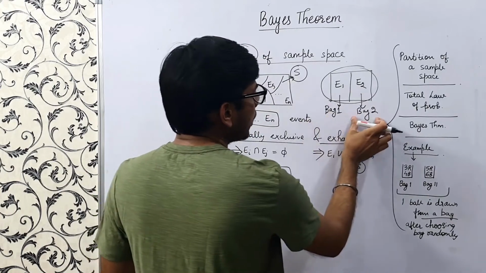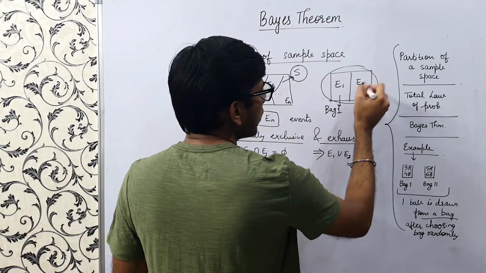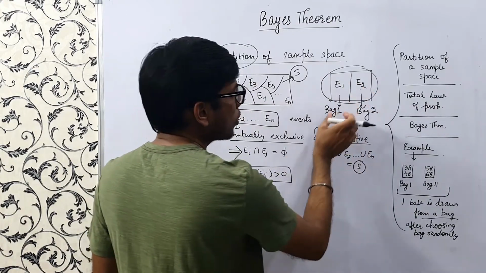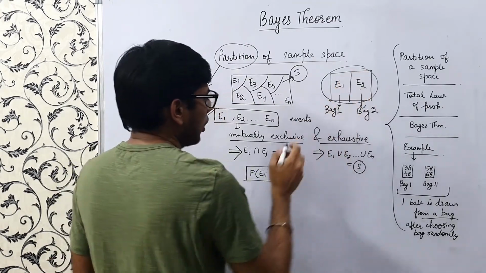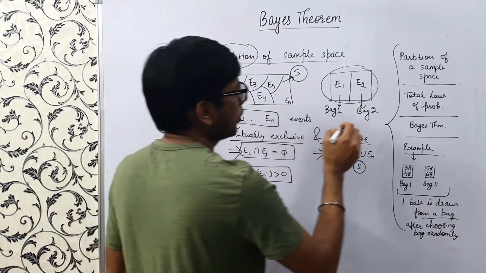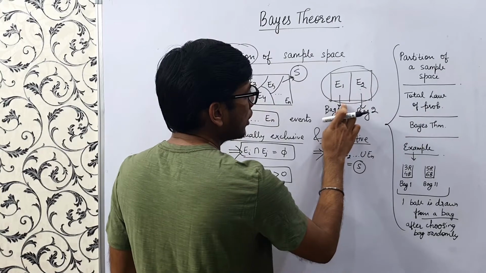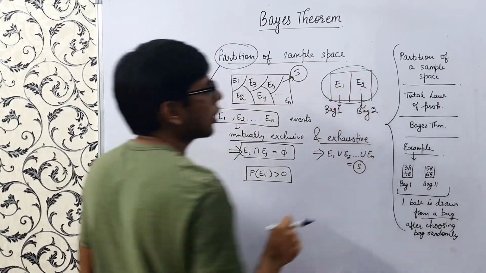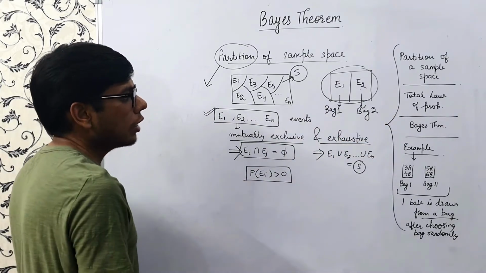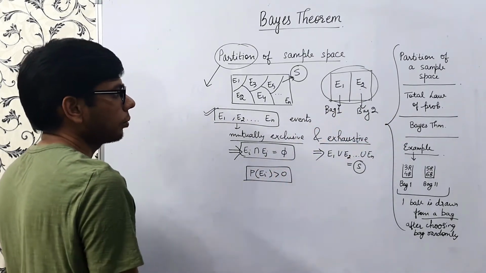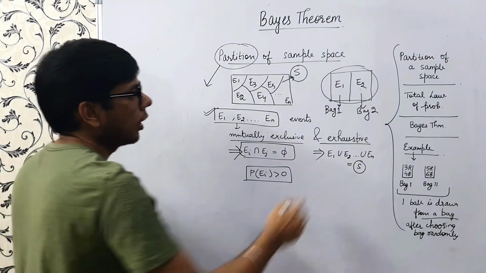These are mutually exclusive, because E1 intersection E2 is phi; it cannot be from both bags. And it is exhaustive also, because it covers the whole sample space. Either it will be from bag 1 or bag 2, there is no other outcome that can happen, so at least one of these will occur. This is the example of a partition of a sample space.